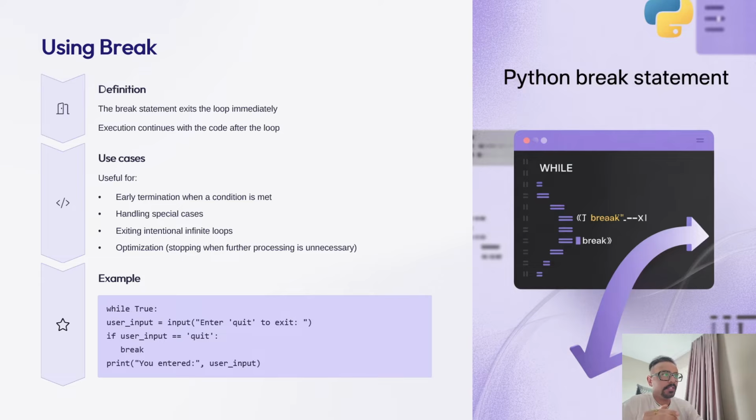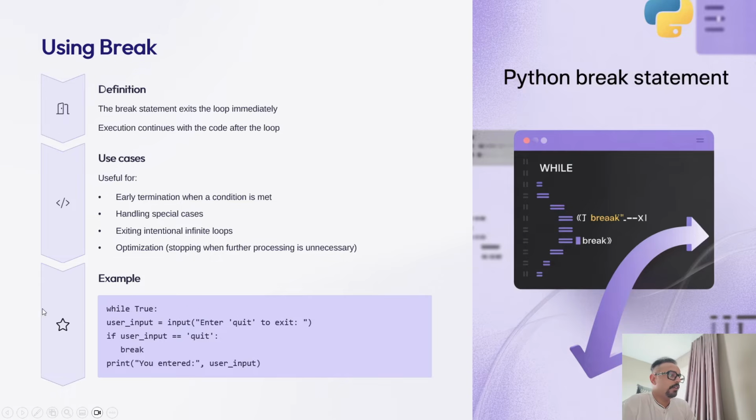If you are using break in a nested loop, Python stops the innermost loop and continues with the code that follows. It is useful for early exits when a condition is met. In our example, we are going to break after finding the first number divisible by 7 and 11, and after entering the correct password before hitting the max attempts.